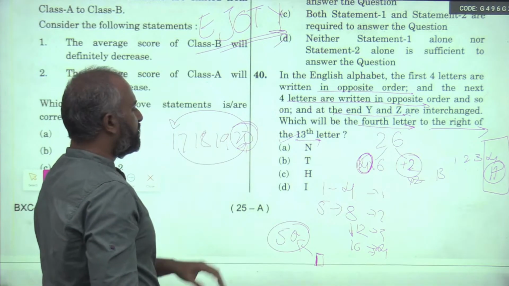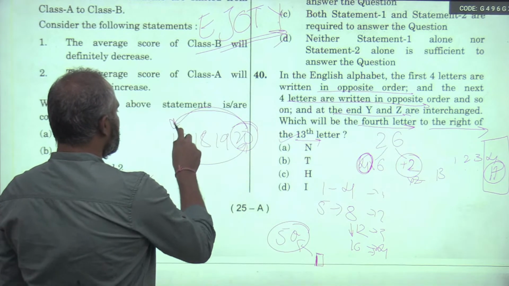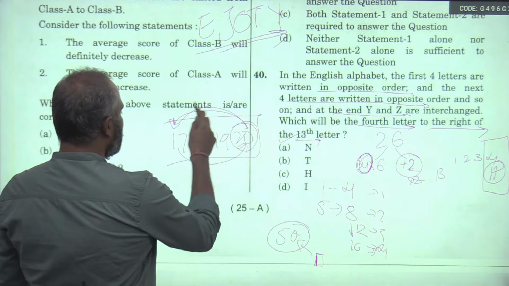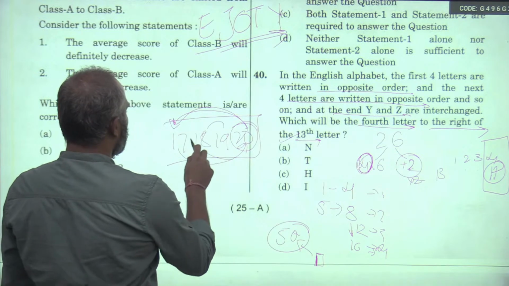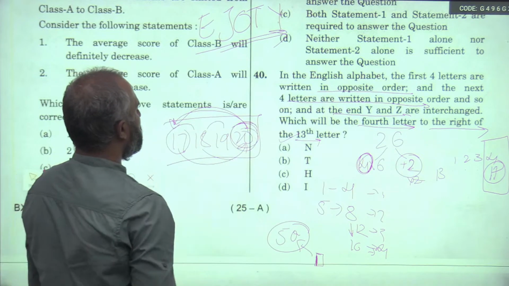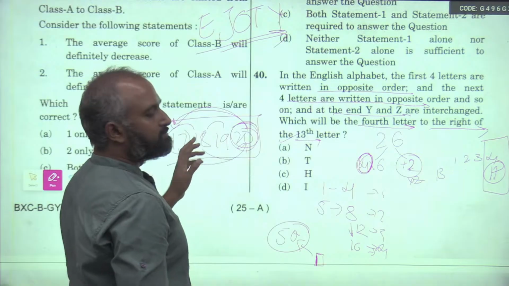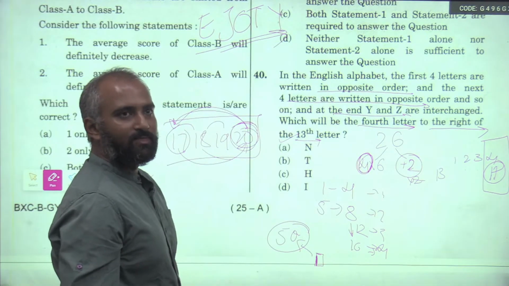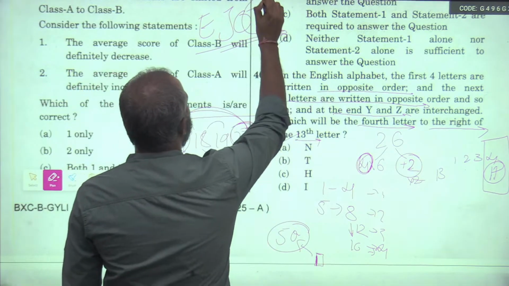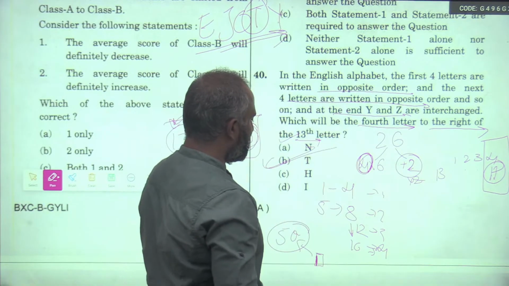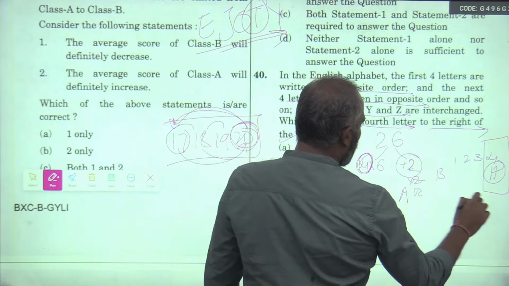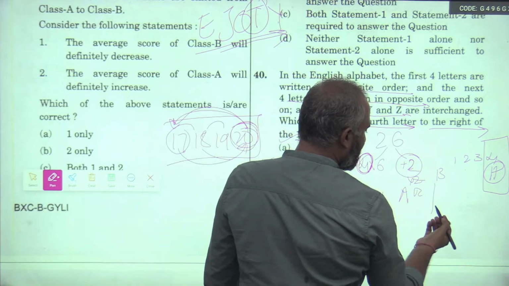Since a group of 4 is inverted, 20 will become 17, and 17 will become 20. In the same way 19 and 18, but we are concerned with 17 and 20 only. So 20 will become 17. What is 20? EJOT, so the answer is T. See, it is that simple, instead of writing all the letters A, B, C, D and then reverting them back.